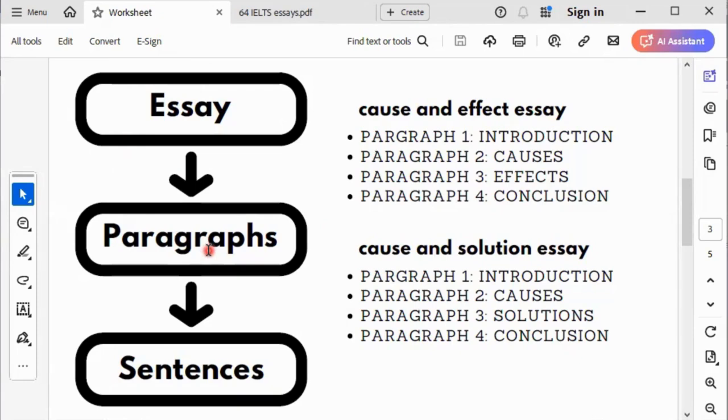A good IELTS essay should have 4 or 5 paragraphs. What I recommend is 4 paragraphs. Why? Because 4 paragraphs will help you to be more cohesive and more concise, and it will minimize waste of time. You are not going to be wasting time unnecessarily. You're going to be more concise and more cohesive with your sentences. Your essay should be made up of 4 paragraphs, and each paragraph should be made up of sentences.